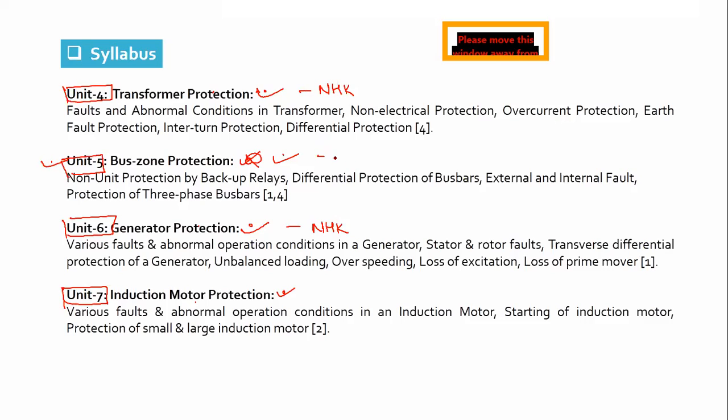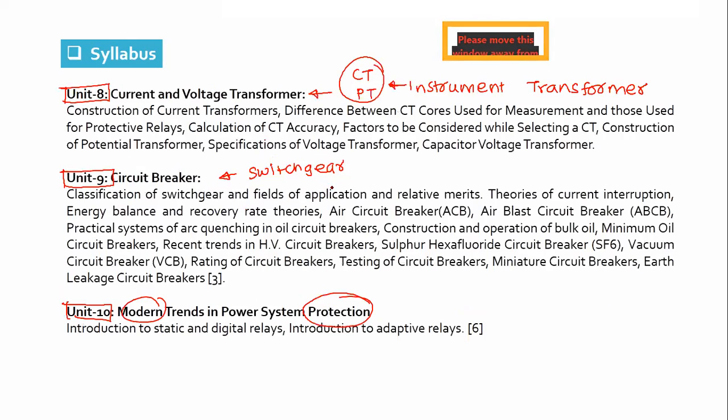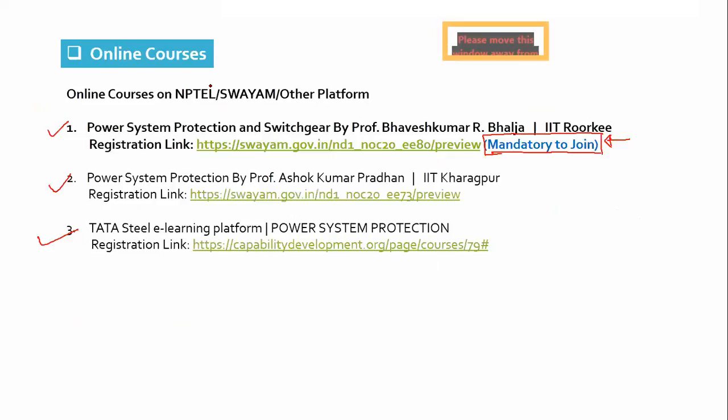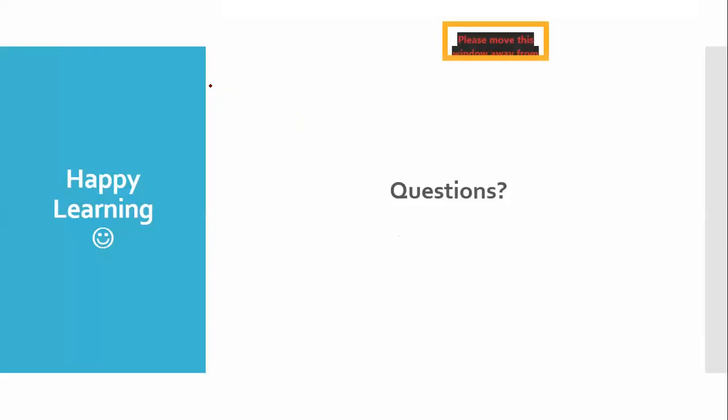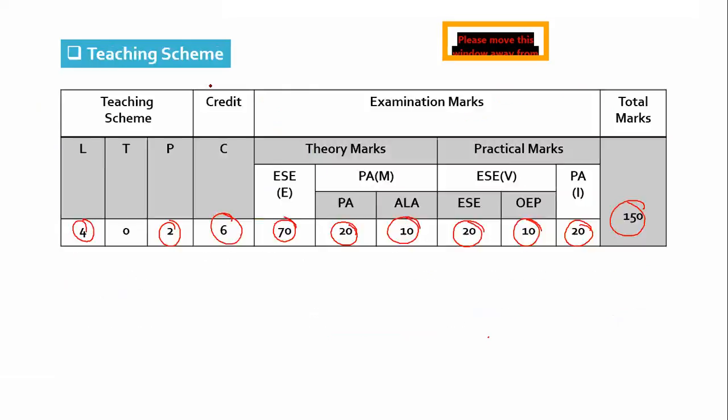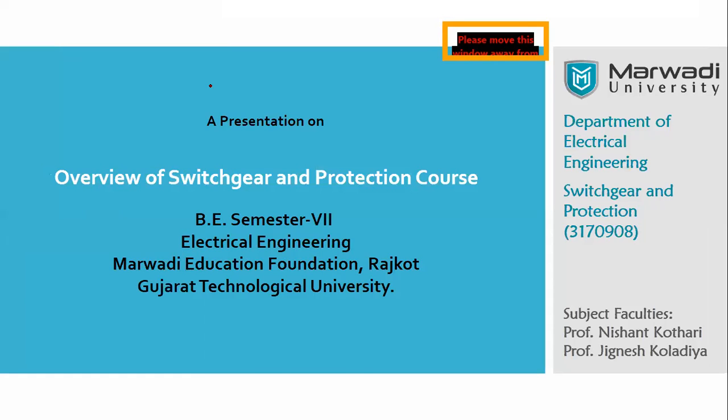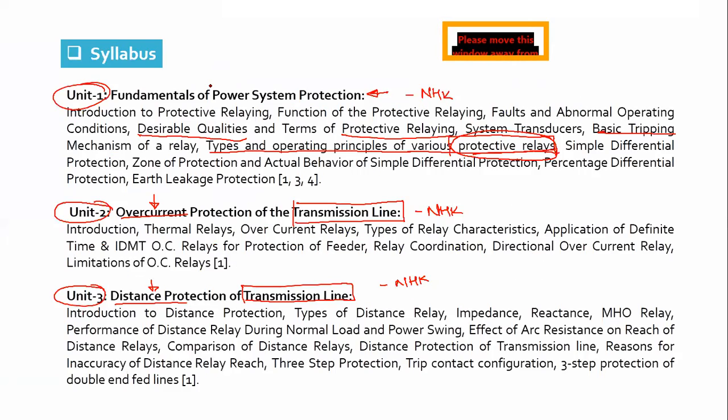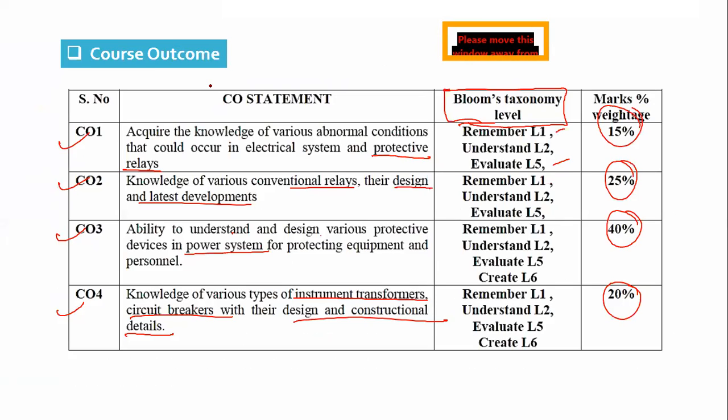Unit number 5, 7, 8, 9 and 10 will be covered by Professor Chignes Koladia. I think sir will start with the unit on current and voltage transformer in his first session. Any doubt about this course, our teaching scheme and the assessment?